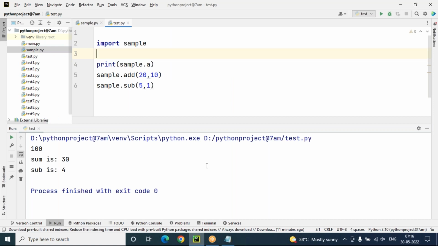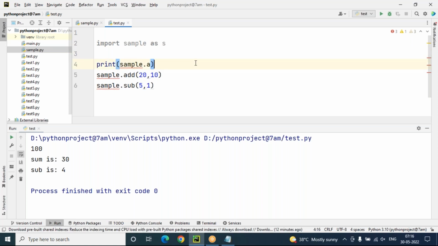So why module aliasing? Here you can see sample is the module name. Every time you want to access the variables and functions, you have to use sample.a, sample.add, sample.sub, like this. But if I give an alias name, like S only, S means the alias name, so you can easily access by using S only.